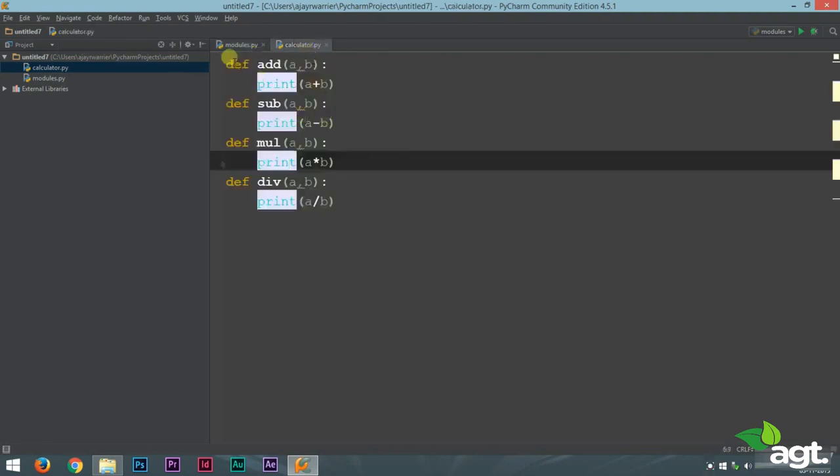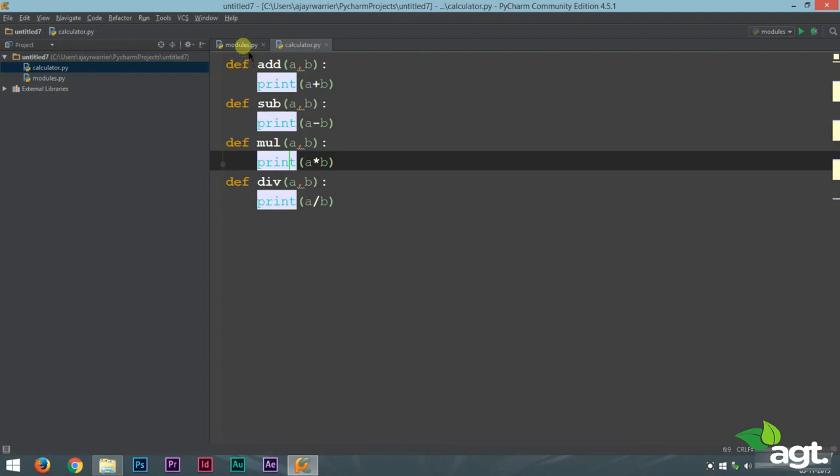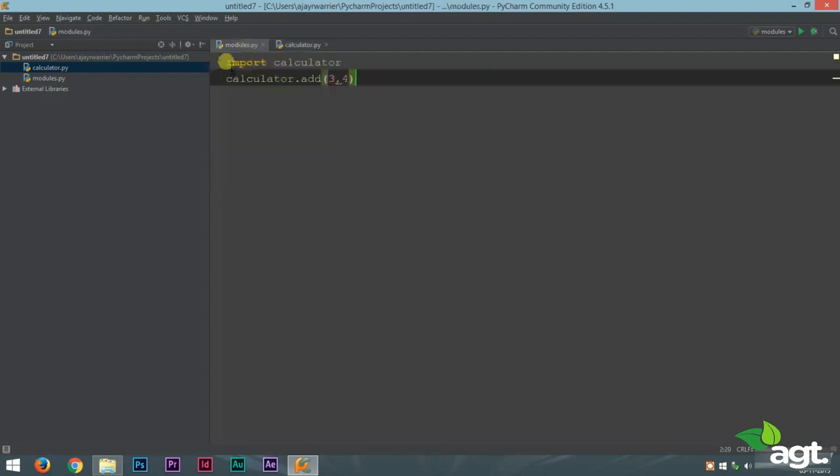So we just made a module which contains these 4 functions, which is supposed to be our mini calculator, and then in another program we can use all these functions just by typing in 2 simple lines. So this is how we make user defined modules. This helps in reducing the program size and also helps you in writing a very clean and simple program.